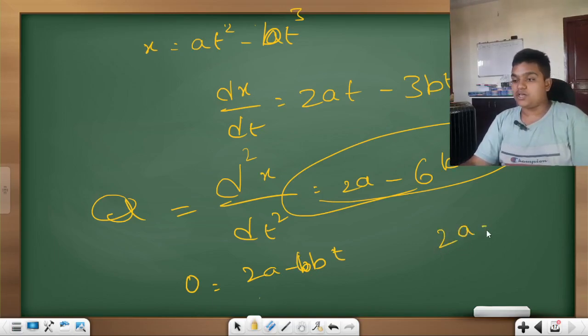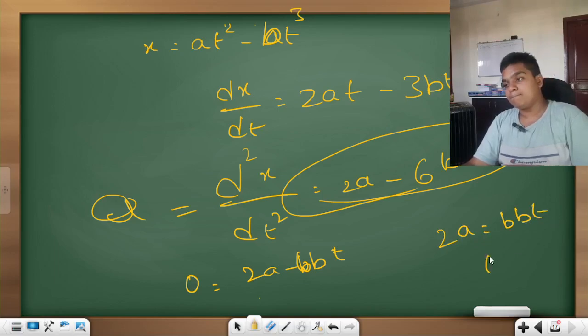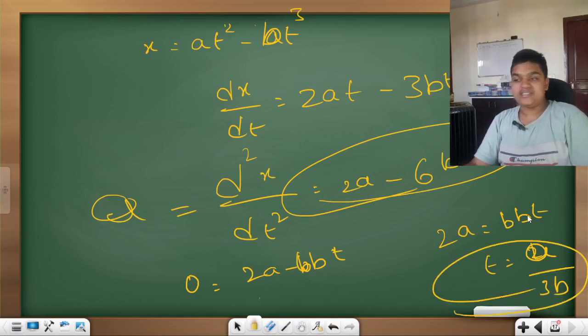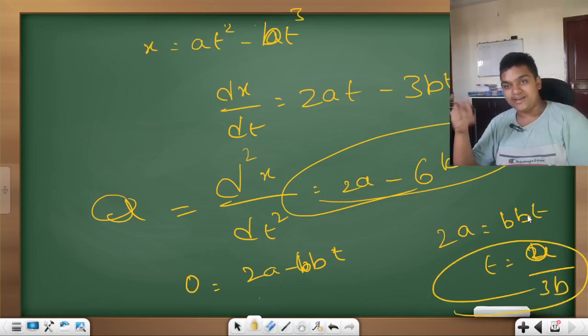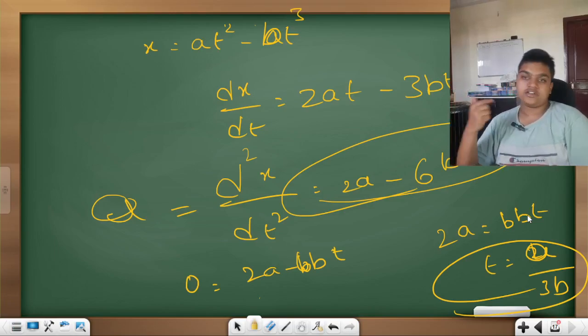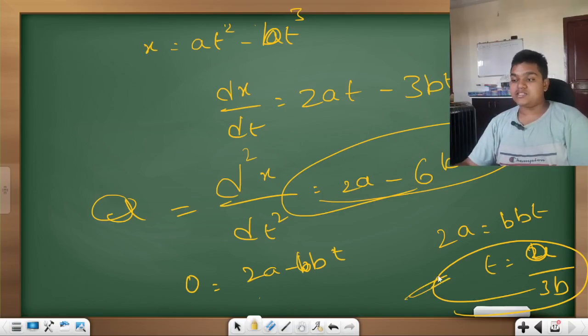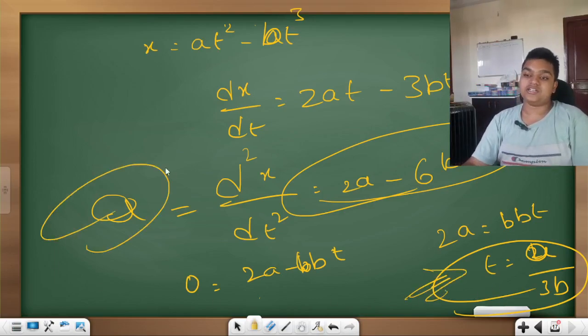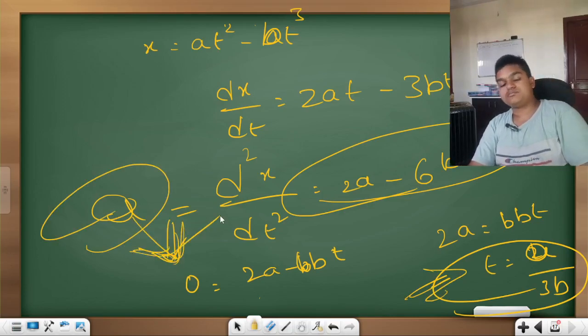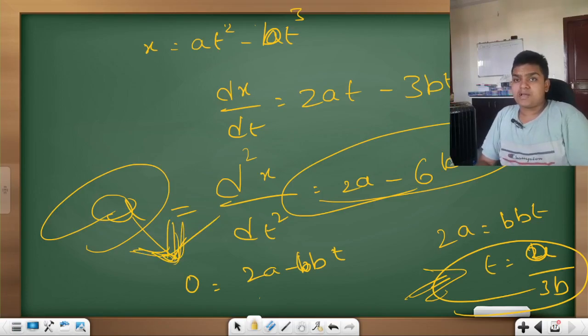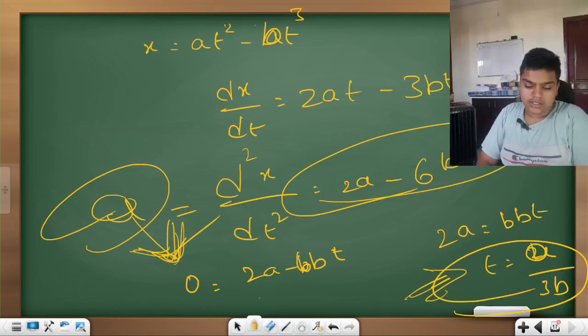Then 2a is equal to 6bt. t is equal to a by 3b. Am I right? 2a by 6b, 2 by 6 means 1 by 3, which gives you a by 3b. t is equal to a by 3b. At this very particular moment, the acceleration of that particle will be 0. Okay, clear?